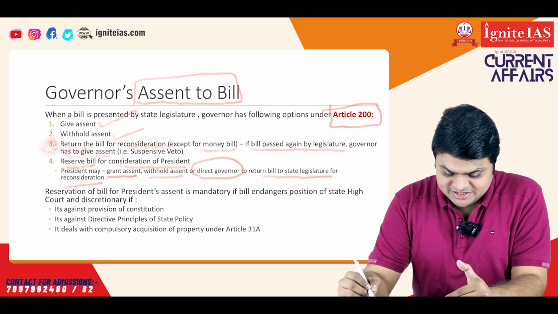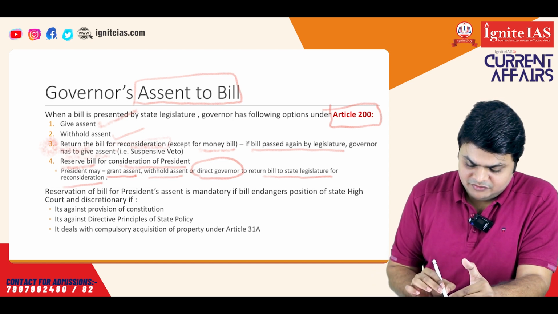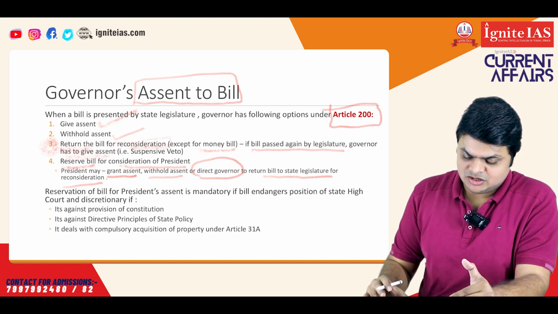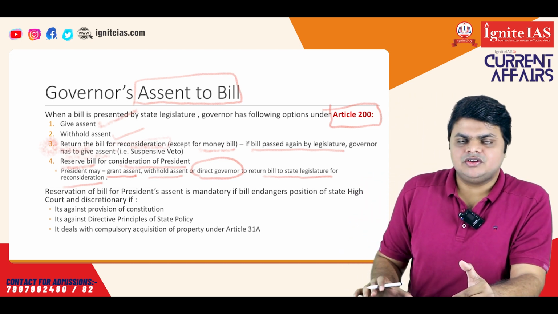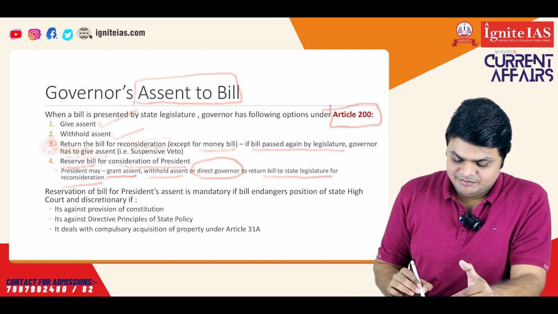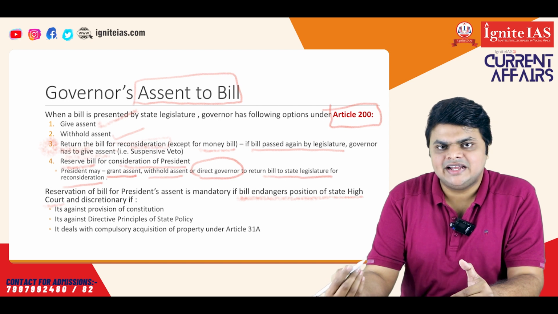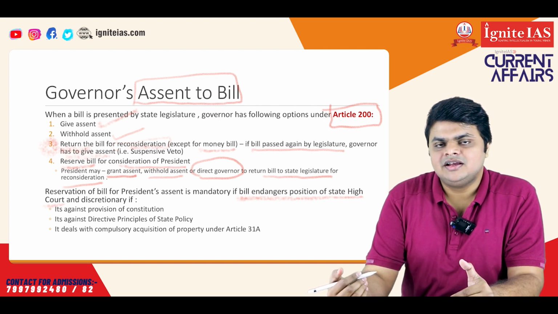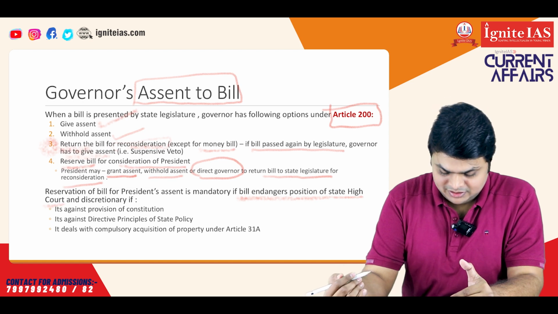Now, when can a governor reserve a bill for consideration of the president? This has not been mentioned in the constitution, but there is one place where it is mandatory for the governor to reserve the bill for consideration of the president. That is, when any bill endangers the position of the state high court. For example, if any bill tries to reduce the powers of the state high court, then it is mandatory on the part of the governor to reserve that bill for the consent of the president.